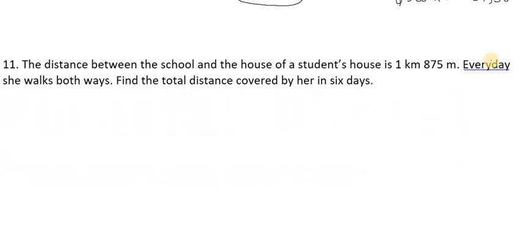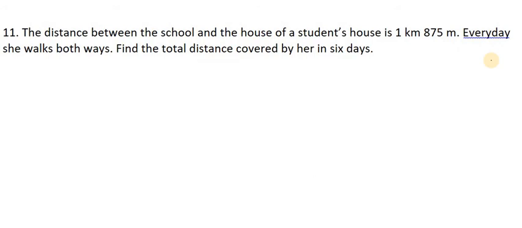Now move on to the next question, please. The distance between the school and a student's house is 1 kilometer 875 meters. Every day she walks both ways. Find the total distance covered by her in 6 days. See, simple thing, the distance from school to house is 1 kilometer 875 meters. Every day she walks from school to house 1 kilometer 875 meters, and from house to school she comes 1 kilometer 875 meters. She has to walk like that for 6 days. So first we will find how much distance she walks in one day, and then we will find how much distance she walks in 6 days.